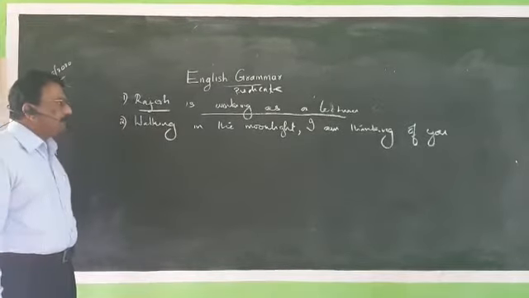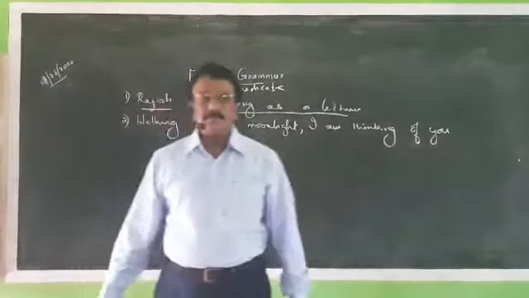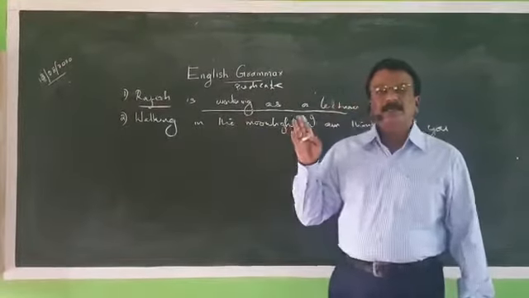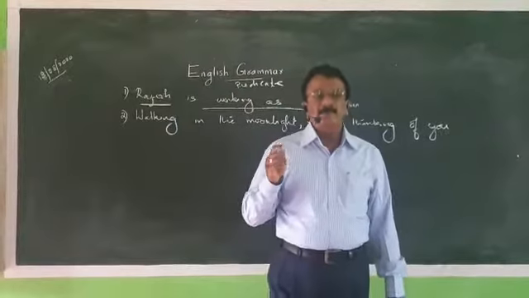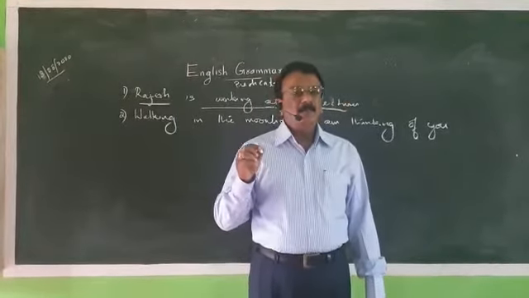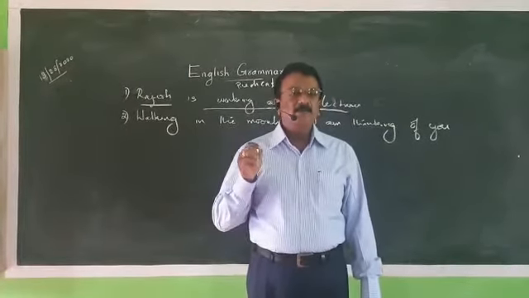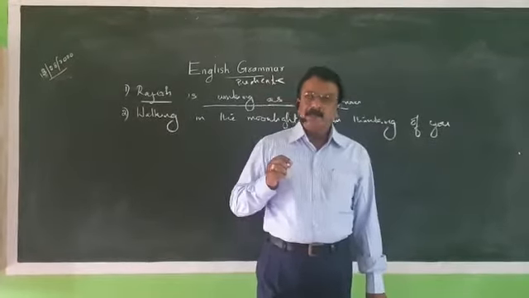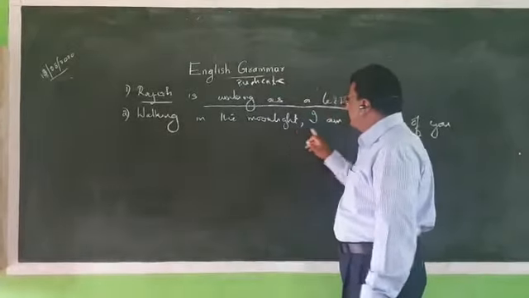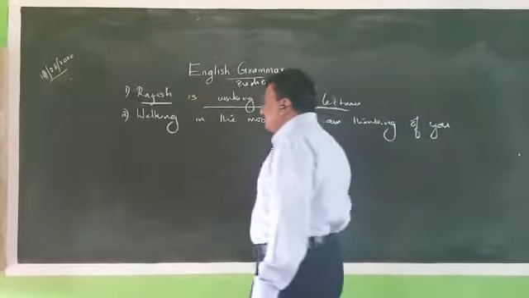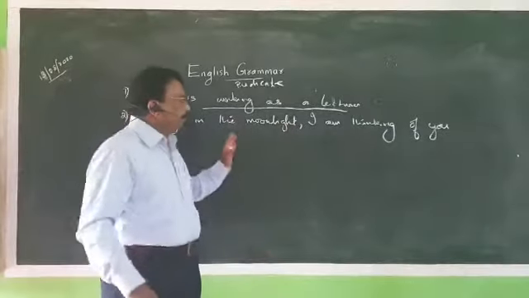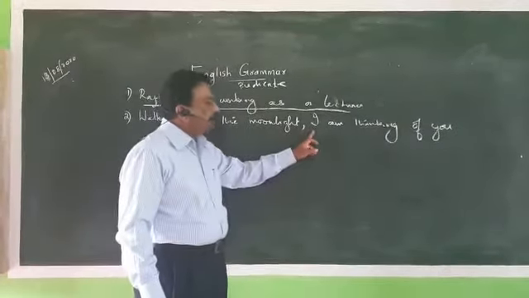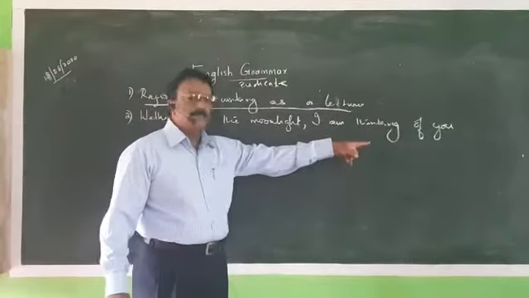Then we are going to discuss clause and phrase. For that purpose, I am going to say a sentence. I think you have heard in one Malayalam film song, walking in the moonlight, I am thinking of you. Here, walking in the moonlight, I am thinking of you. Then in this lengthy sentence, just listen to this part. I am thinking of you.